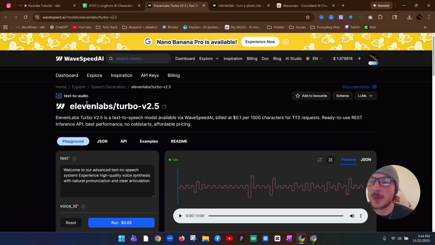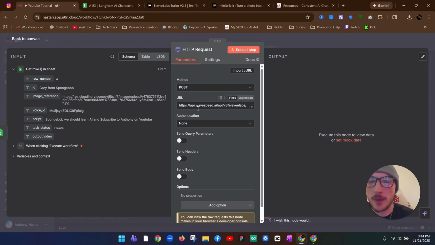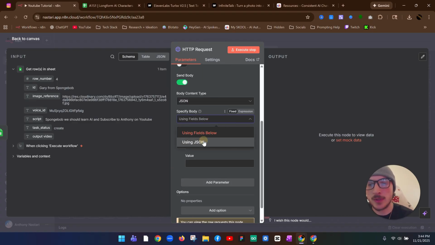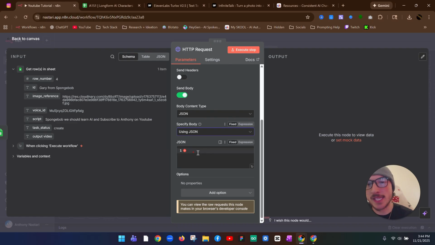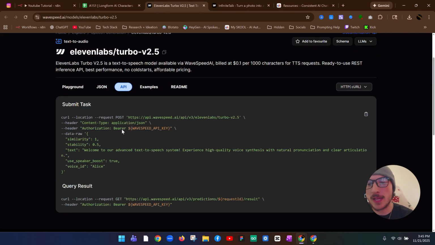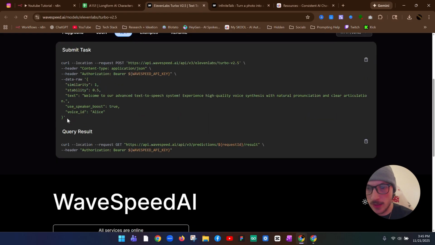And if we come over here, basically all Wavespeed does is it allows you to use the voices from 11 Labs a lot cheaper, and it actively integrates with n8n. Super simple. So we're going to be using this for this example. And if we come back over to n8n, we can just finish setting this whole thing up. We're going to want to turn on send body, JSON, using JSON. And then for this section right here, you want to come over to Wavespeed, click on this API tab, and you're going to want to select all of this that's inside these brackets right here.